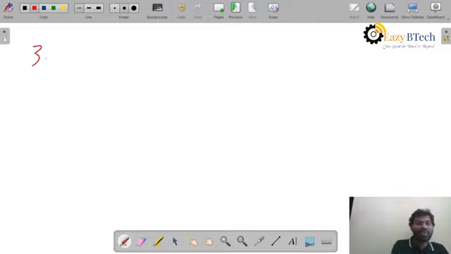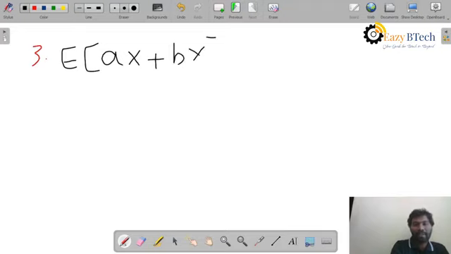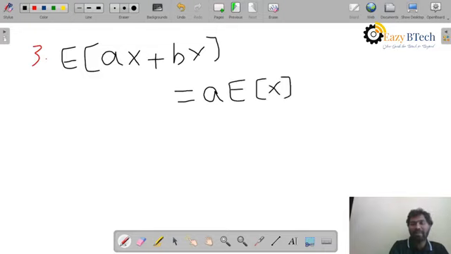So the third property, expectation of ax plus by. Expectation of ax plus by can be written as a into expectation of x plus b into expectation of y.